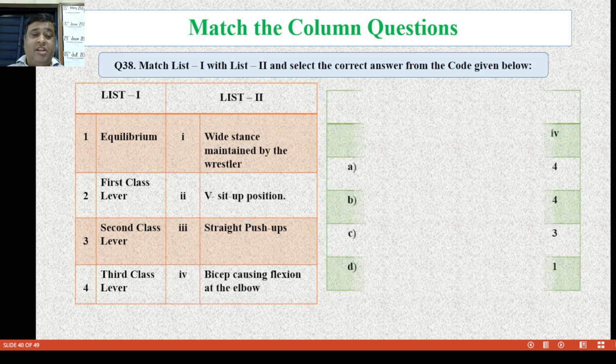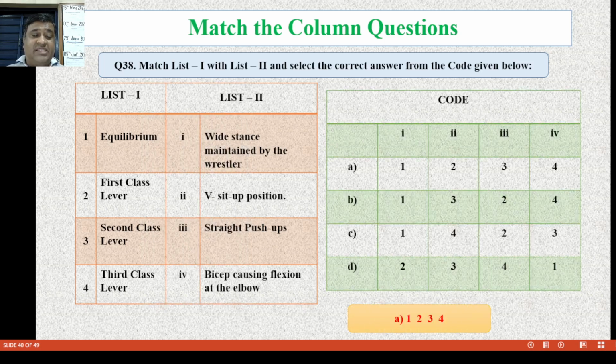Question number 38. Equilibrium, first class lever, second class lever, third class lever. Wider the stance maintains the wrestlers' balance. First class lever, V sit-up positions. Second class lever, straight push-ups. Third class lever, biceps causing flexion at the elbow.